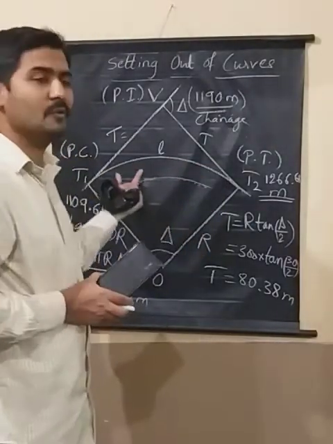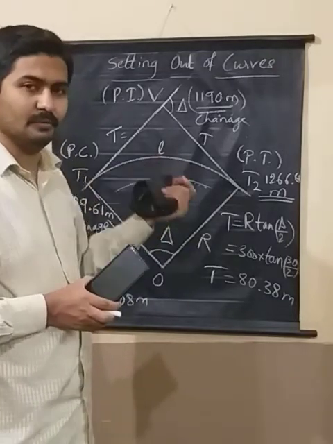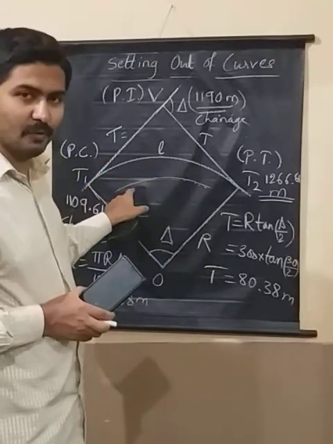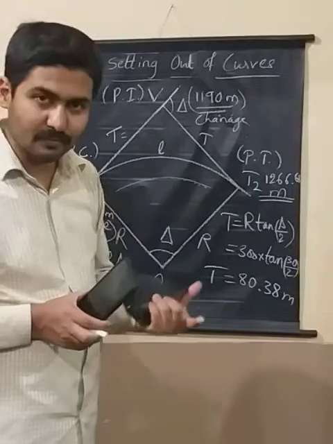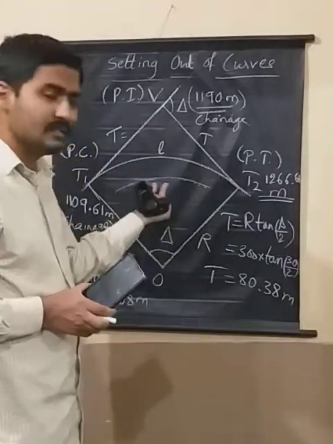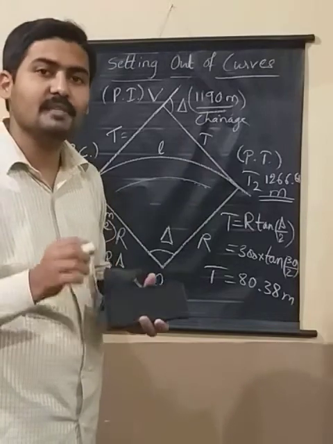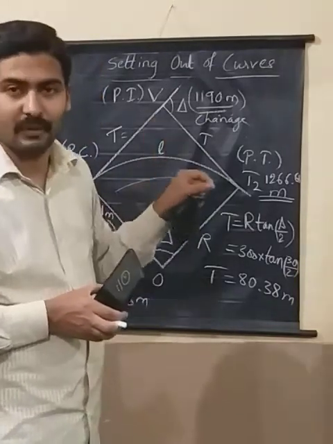So if you want them close enough, you have the idea behind that. I will tell you how exactly it is done in setting out of curve. Remember, if you want to get an accurate curve, the number of points has to be more, right? And the distance between the points has to be lesser. The distance between the points itself is nothing but the peg interval.